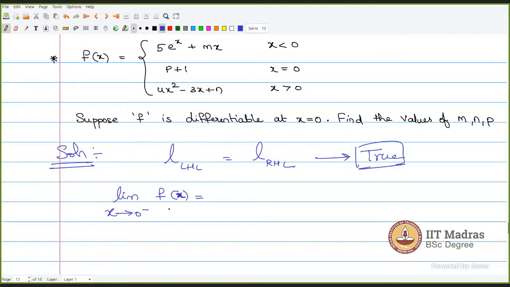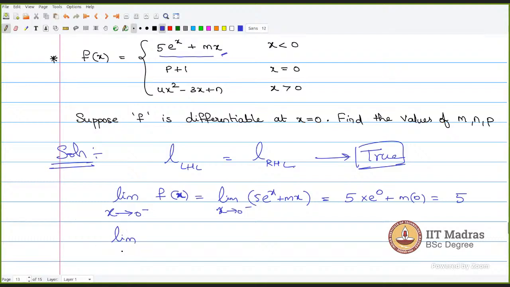So what is the value of f of x? Which function should I substitute when x is approaching 0 from the left hand side? First one, 5e to the power x plus mx. Yes, sir. When x is less than 0, this is how the function behaves. So here also x is less than 0. So limit x tends to 0 minus, I substitute 5e power x plus mx. So what will be the limit value? 5, sir. 5.